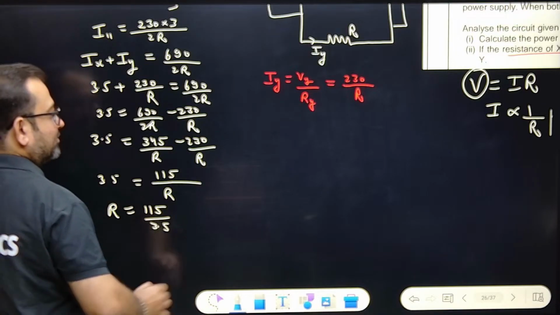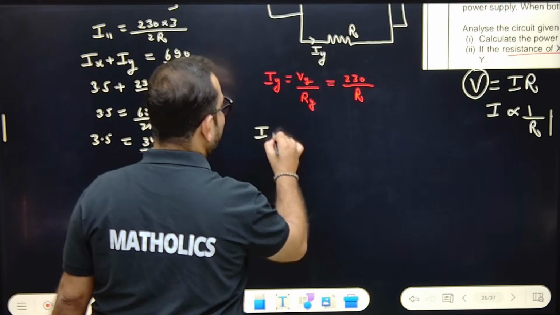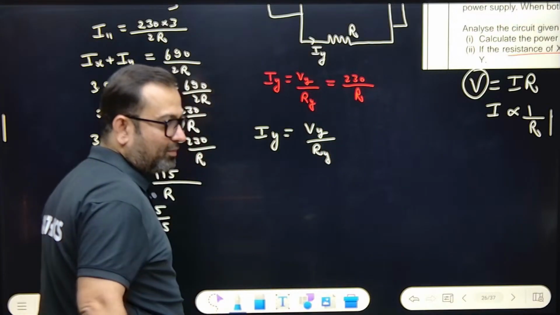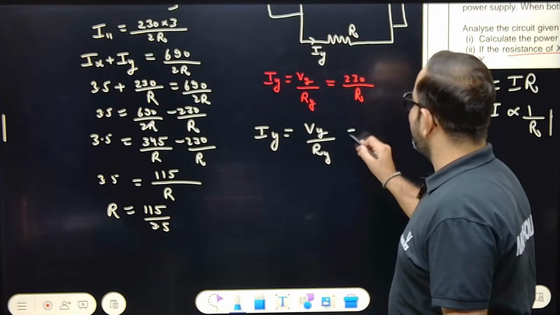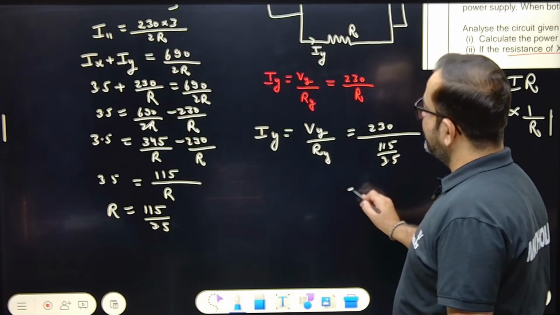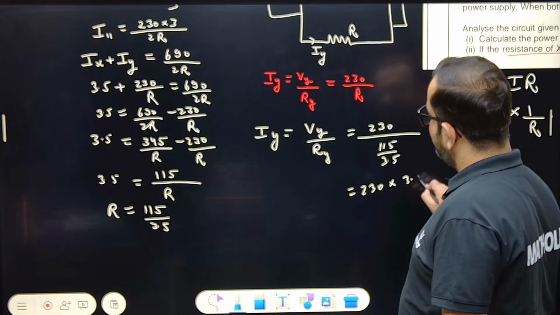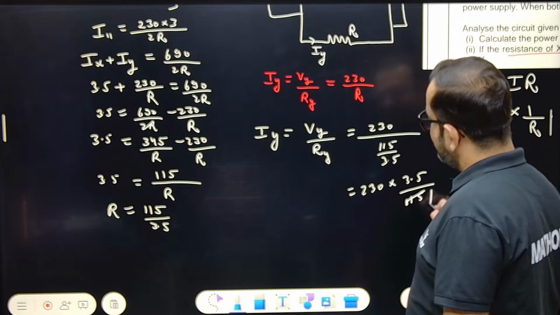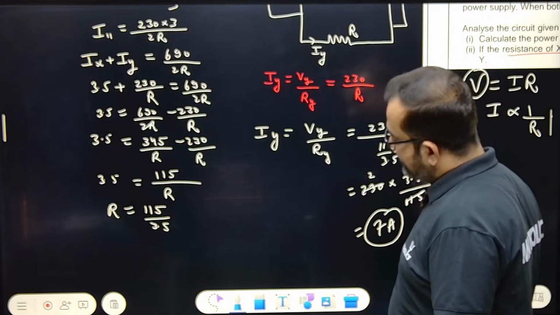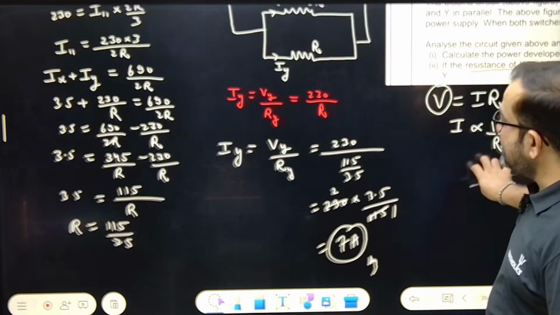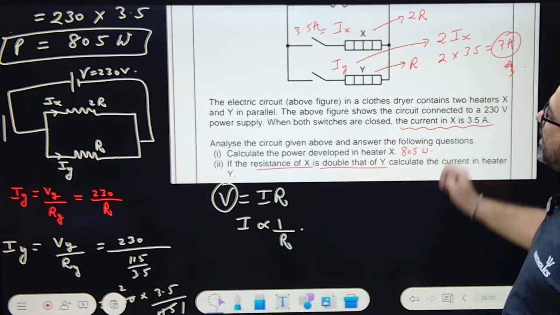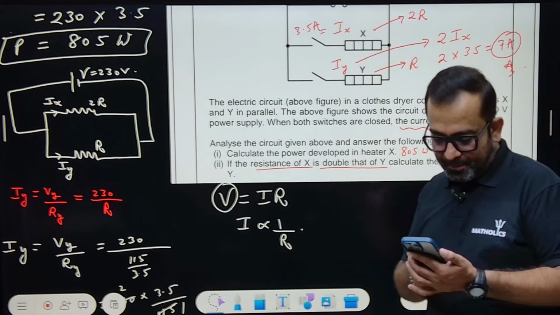Okay. So if you want to find Iy, you must write Vy upon Ry. So what is Vy? It's 230. 230 whole upon 115 by 3.5. You calculate 230 into 3.5 upon 115. 115 ones are 115, twos are 230, so 3.5 into 2. It is 7 amperes. So tell me, this is easy or that was easy? Just taking the proportionality criteria, you can solve it. Yes or no?